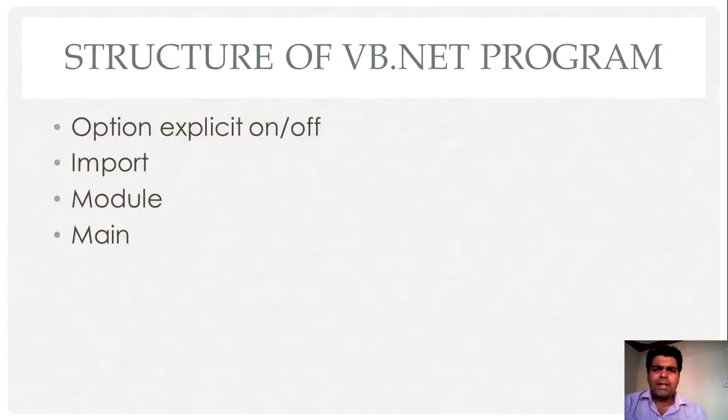So let's discuss the structure of a VB.NET program. When we study the structure of a VB.NET program, there are 4 different parts. The first one is Option Explicit on or off. When Option Explicit is on, then you must declare your variable before you can use that variable in your program.